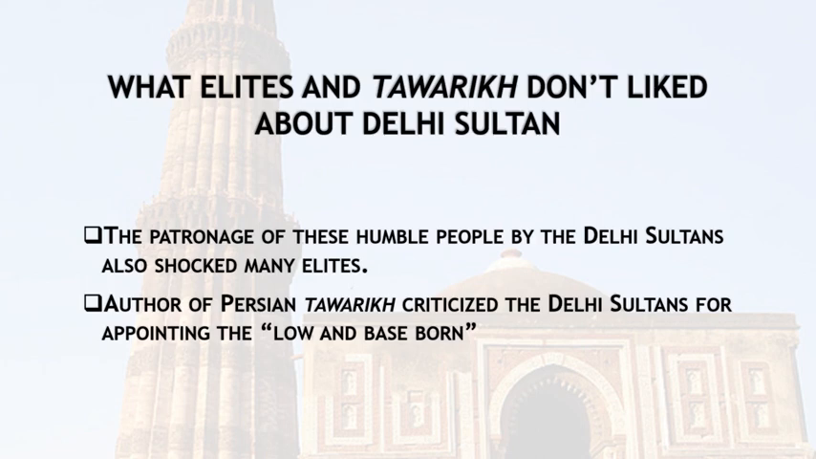Now, this was the thing that the elites and the authors of the Persian chronicles, the Tawarikh, did not like. The patronage given to these humble people by the sultans actually shocked many elites. When the sultan did not give special positions to these elites, they were not very happy with the sultan. Authors of the Persian chronicles criticized the Delhi Sultans for appointing the low and base born, meaning people who belong to a very low caste in society.